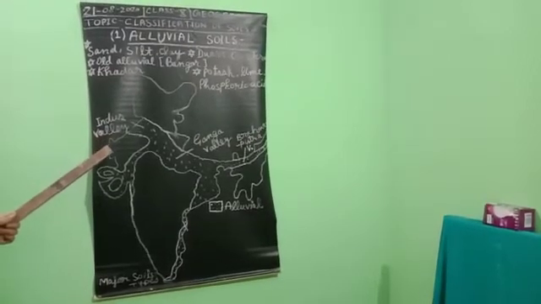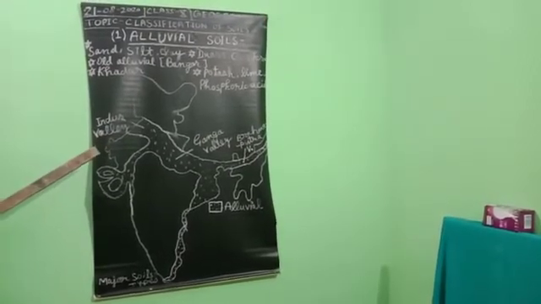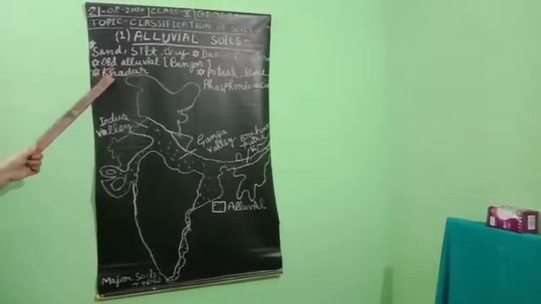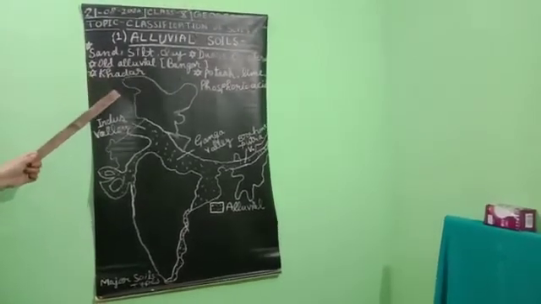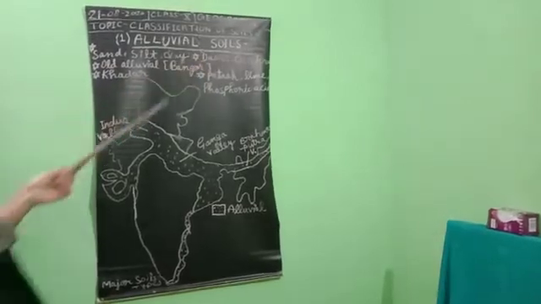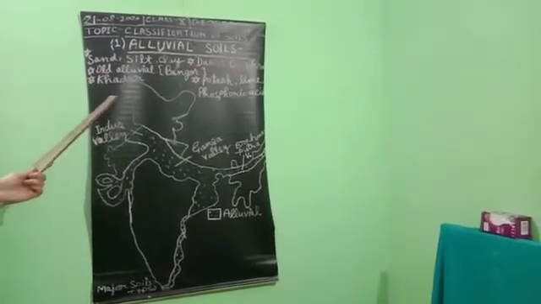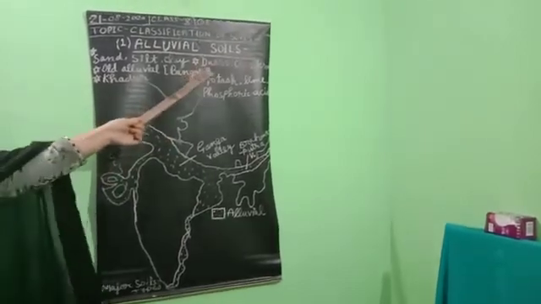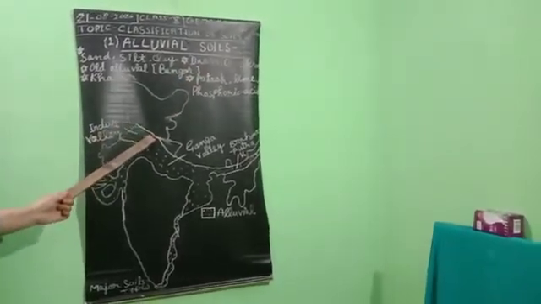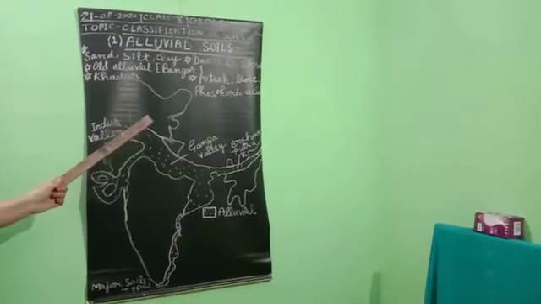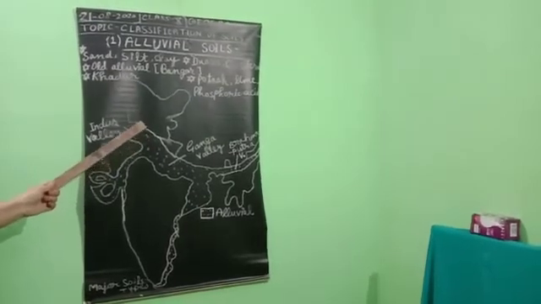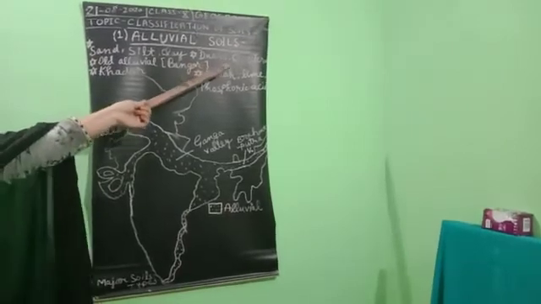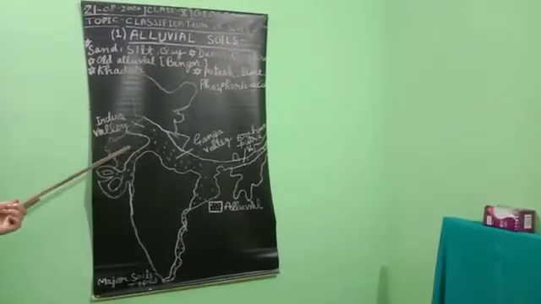Some of the parts are found in the Dwars, Chos and Tarais in the foothills of the Himalayas. What is Dwar? Dwar means the floodplain which is found in the lower part of the mountain or Himalayas, that is called Dwar, and another name of Dwar is Chos.